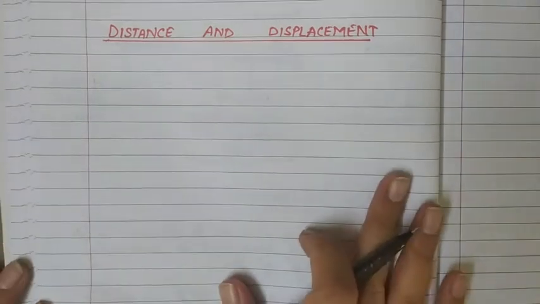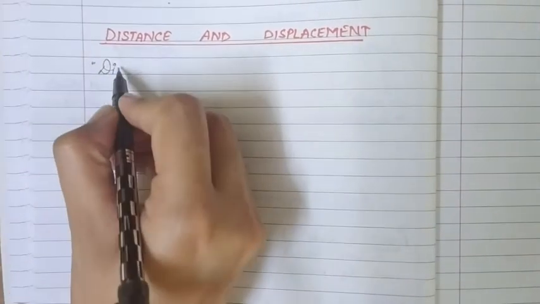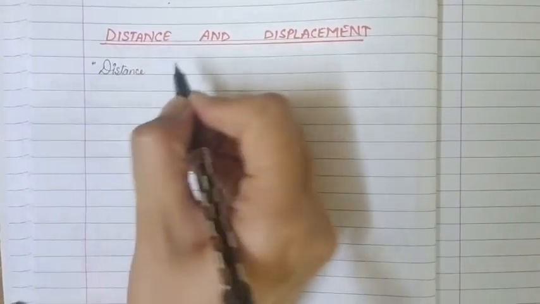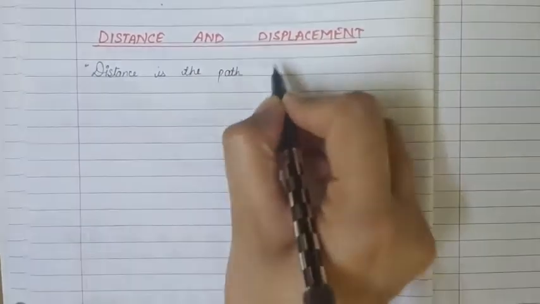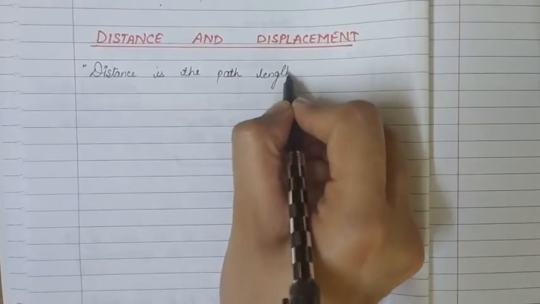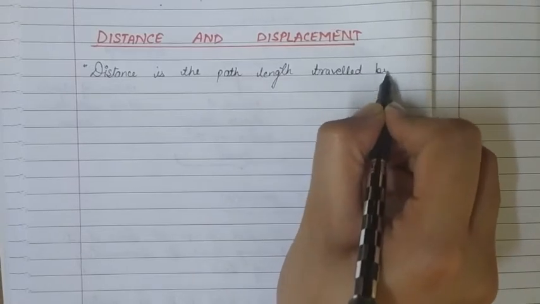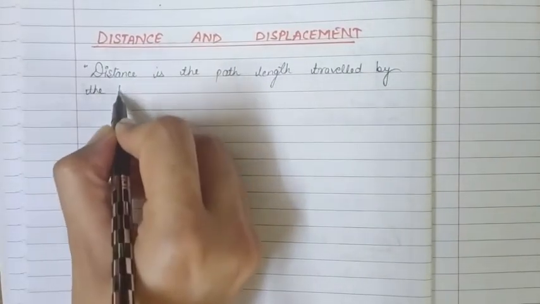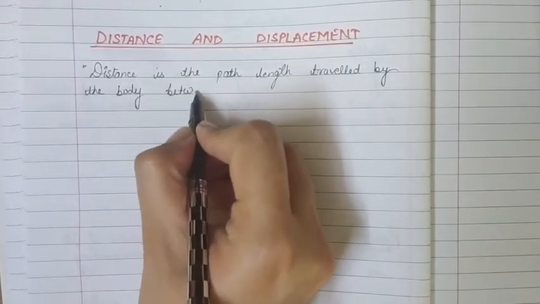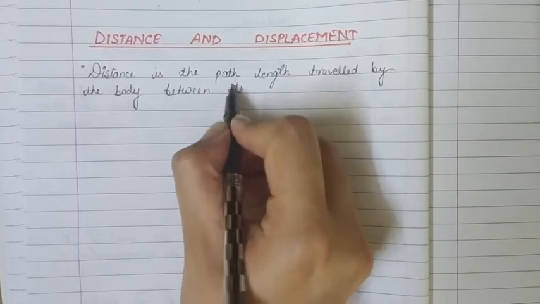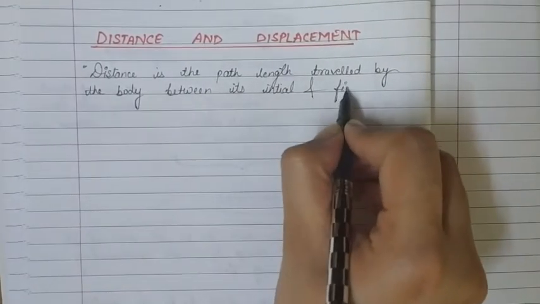So we can define distance as: distance is the path length traveled by the body between its initial and final position.